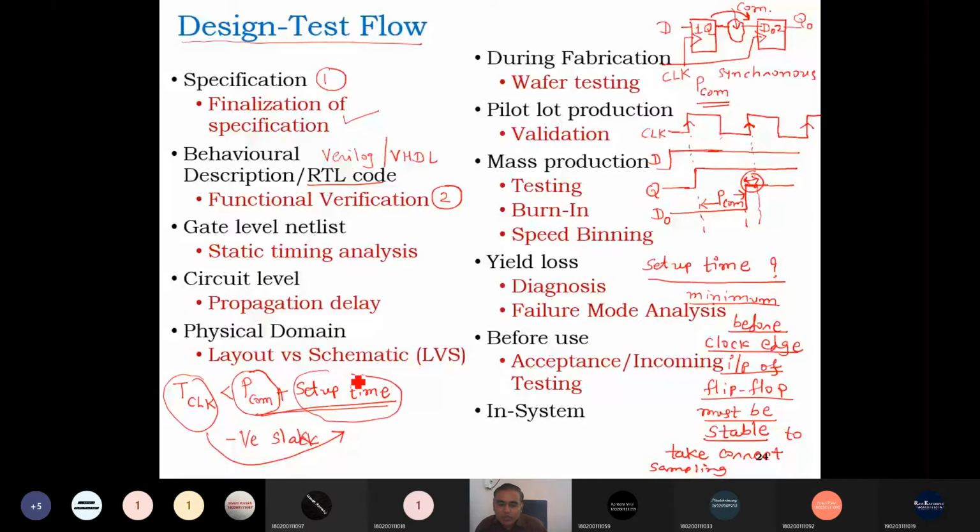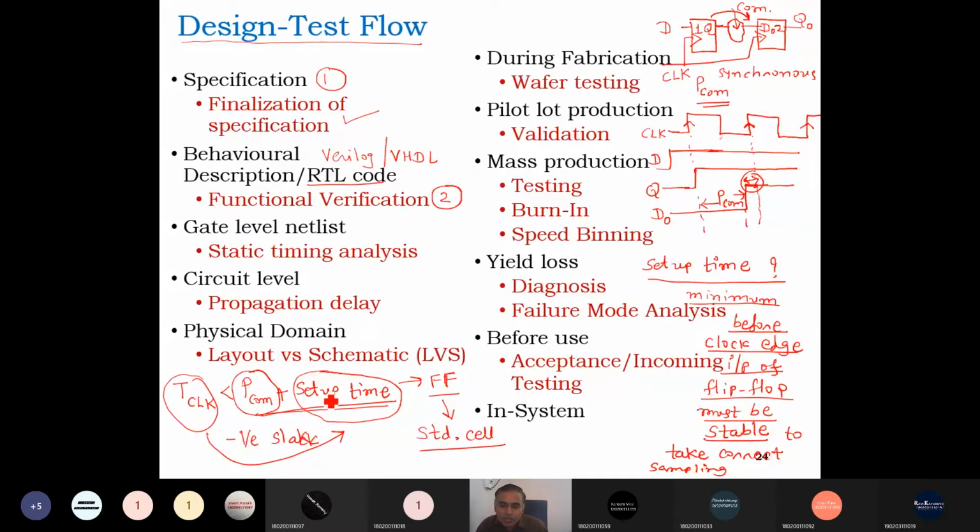It is the setup time of the flip-flop, and in a VLSI design we normally use standard cells. So this is already built into the library that we use to implement our design.